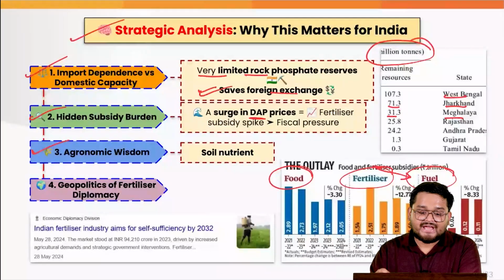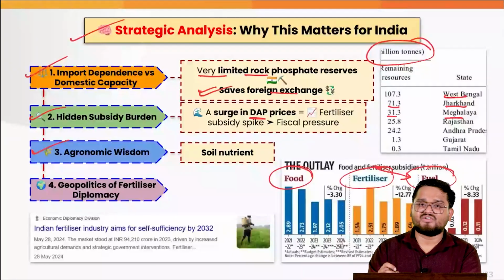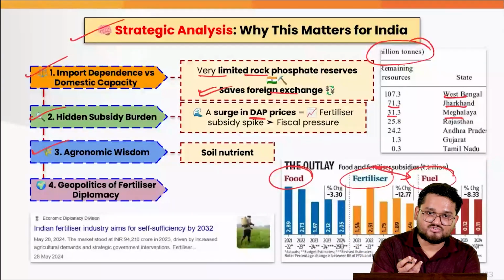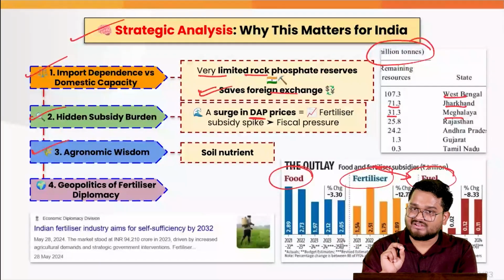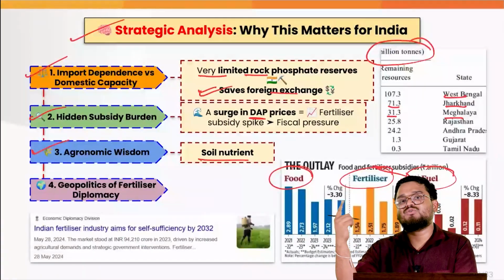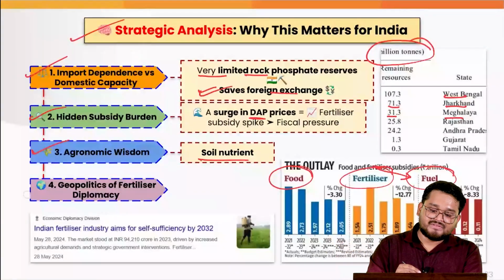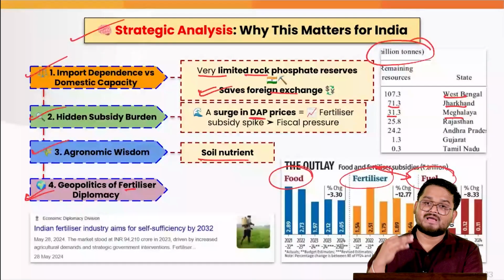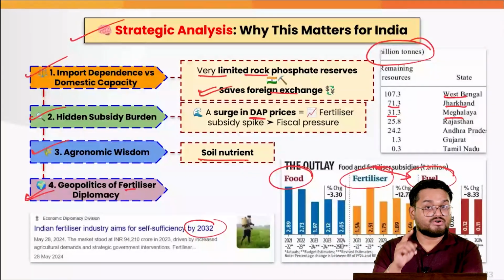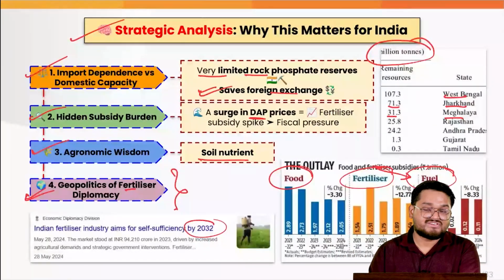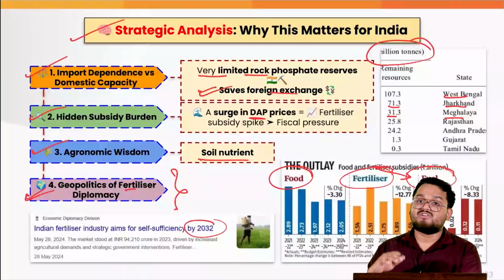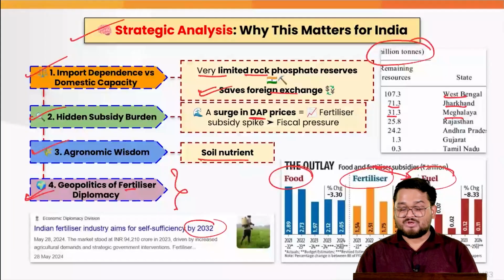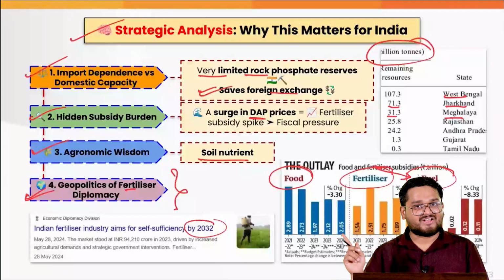And at the end of the day, the agronomic wisdom will be preserved because, in India, we simply have too much groundwater pollution, river pollution, eutrophication issues due to overuse of fertilizers, which can save the soil nutrients if we try to migrate to these alternative ones. And at the end of the day, the geopolitics cannot be ignored. We are aiming for self-sufficiency in fertilizers by 2032. Remember this date for your mains answer writing. This self-sufficiency must be gained by India in this time, and we cannot do it if we are still dependent on countries such as China for DAP or for various other imports. So that is where now we have to move on to the next one.